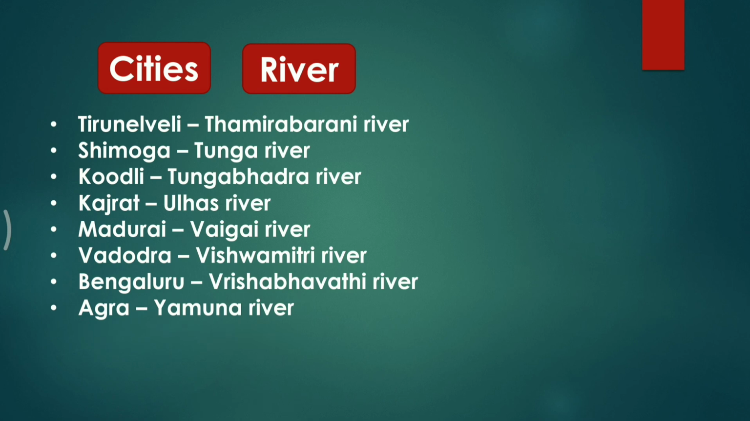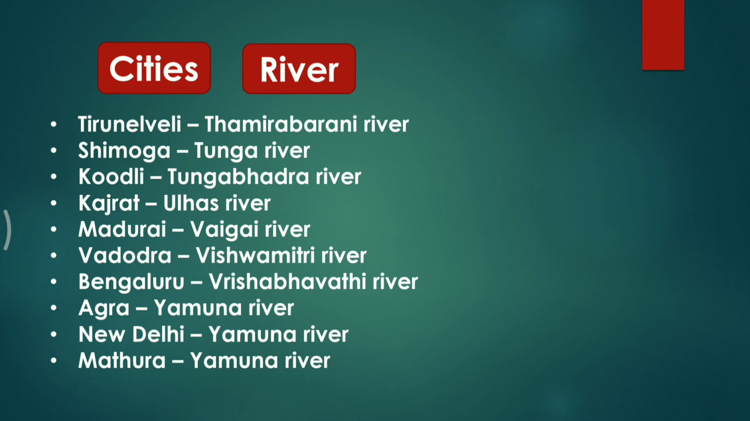Next is Agra. It is a city on the bank of the Yamuna River in the northern state of Uttar Pradesh. So friends, Agra, a city in Uttar Pradesh, is located on the bank of the Yamuna River. Next is New Delhi. It lies on the floodplain of the Yamuna River.